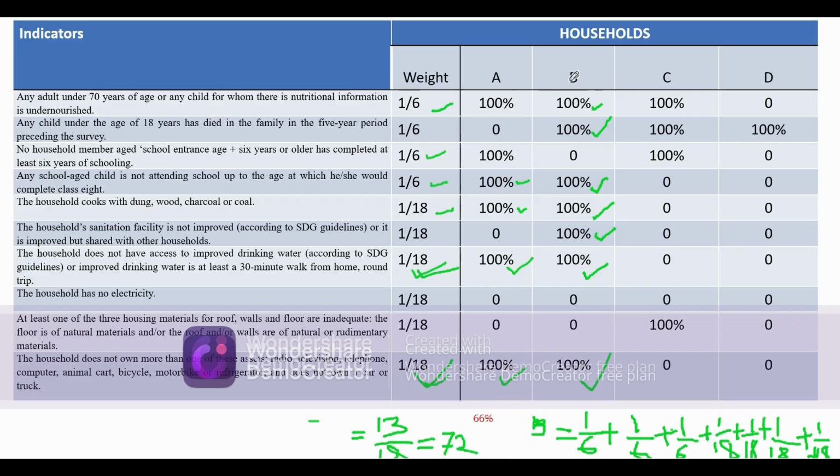So therefore the B score is 72%. So I'll clean this. This was how much? 66%. Then this is 72%.